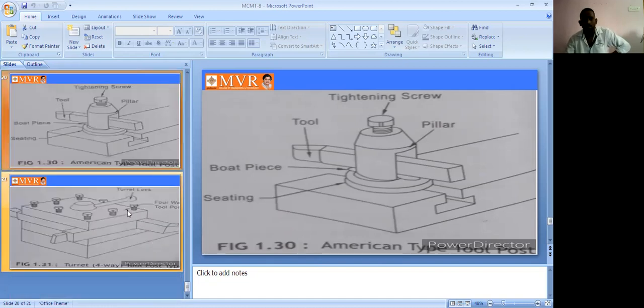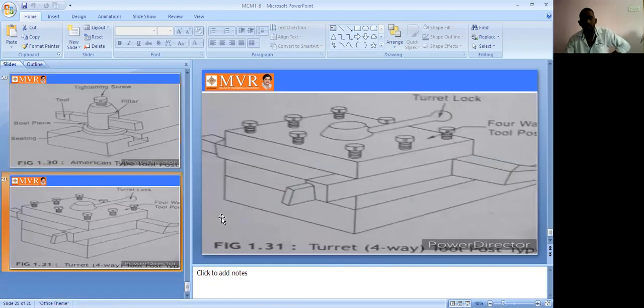Next one is the 4-way tool post. See here, it is a 4-way tool post. It is one of the tool holding devices. In this one we have four ways, so four tools we can hold here. That's why we call it the 4-way tool post. It has the turret lock. Lock is very important here. When we are holding these four tools, the turret lock will lock these four tool holding devices. So this is one of the tool holding devices.